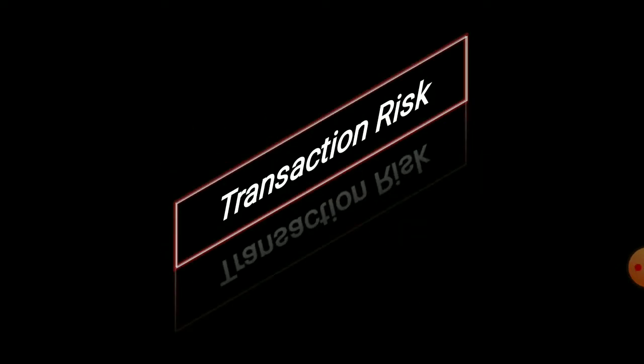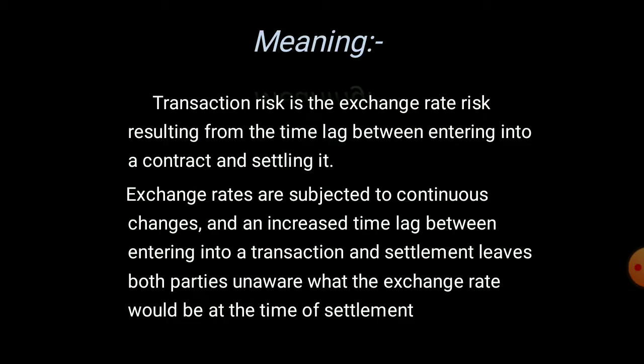In this video, I am going to explain the topic of transaction risk. Transaction risk is the exchange rate risk resulting from the time lag between entering into a contract and settling it, that is, between entering into a contract and its execution. Exchange rates are subject to continuous changes, and an increased time lag between entering into a transaction and settlement leaves both parties unaware of what the exchange rate would be at the time of settlement.